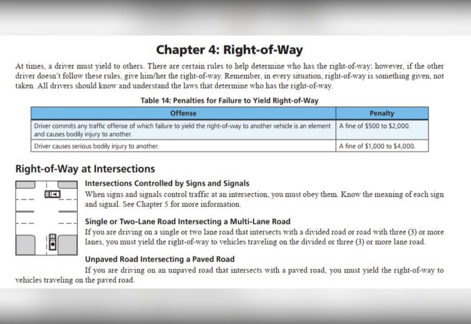Single or two-lane road intersecting a multi-lane road. If you're driving on a single or two-lane road that intersects with a divided road or road with three or more lanes, you must yield the right-of-way to vehicles traveling on the divided or three or more lane road. Unpaved road intersecting a paved road. If you are driving on an unpaved road that intersects with a paved road, you must yield the right-of-way to vehicles traveling on the paved road.